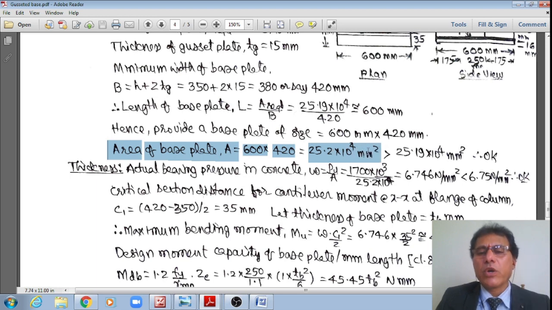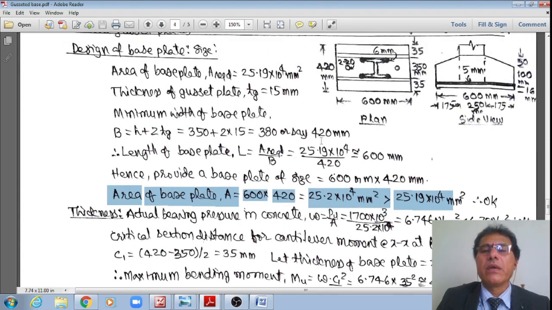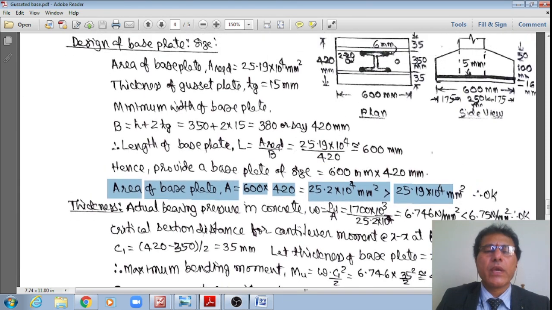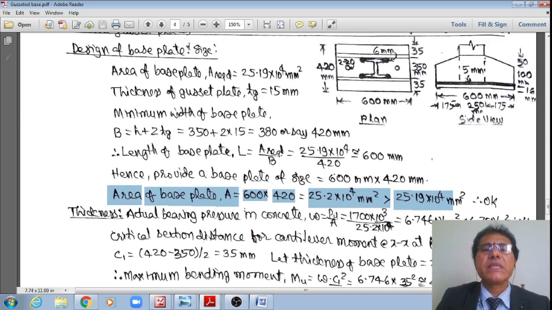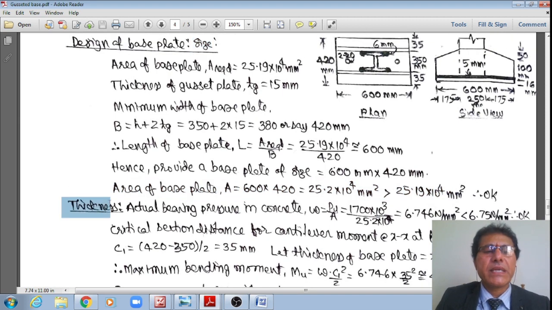Here also 25.2 × 10^4 is provided, which is just greater than 25.19 × 10^4 mm square. Therefore it is okay. Then once I fix the size, let me design for the thickness also.